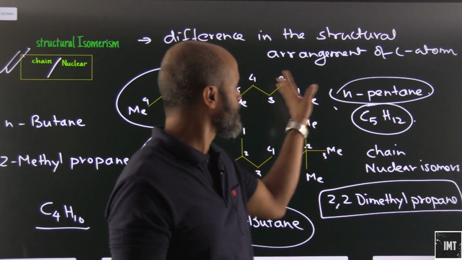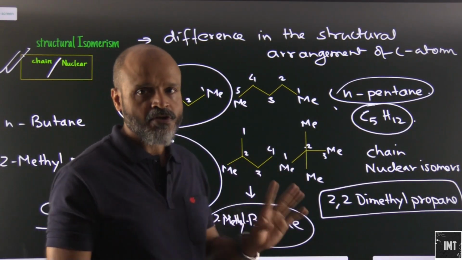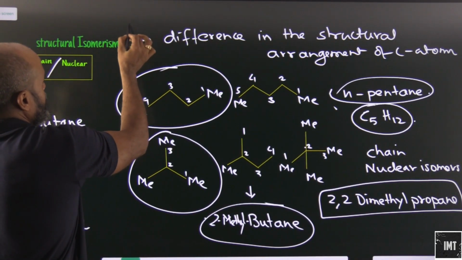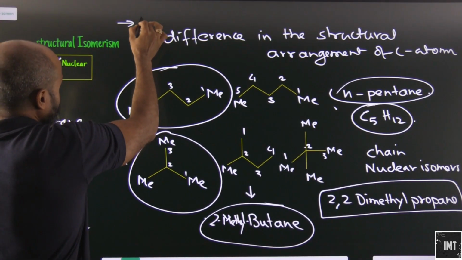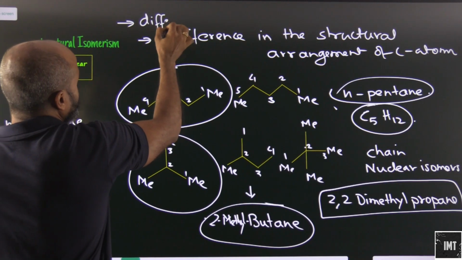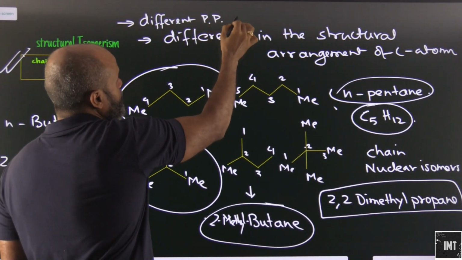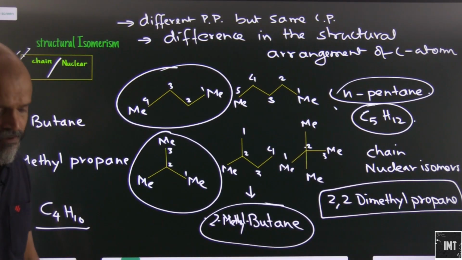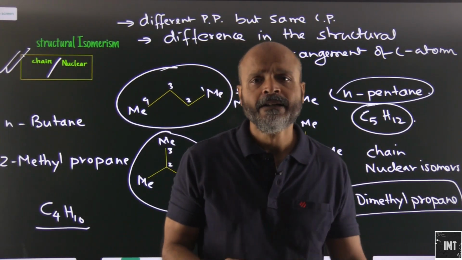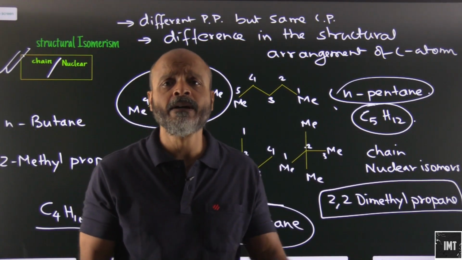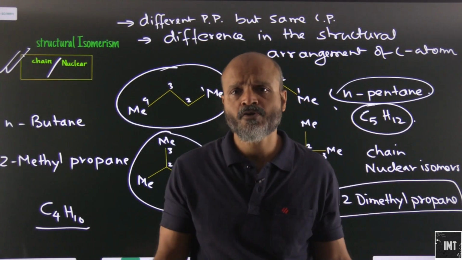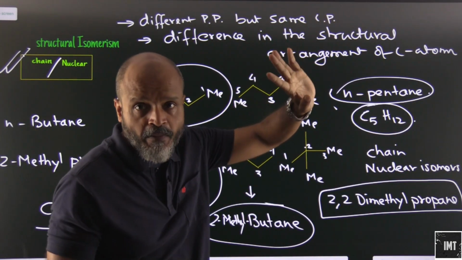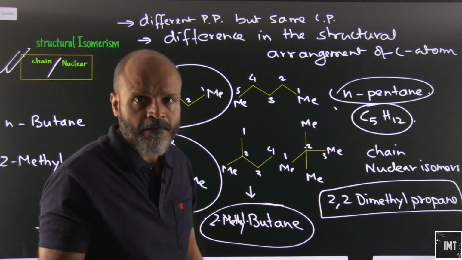carbon atoms. We can very well see that all of them have the same molecular formula, so obviously they will be displaying isomerism. One good aspect about chain isomerism or structural isomerism here is that they have different physical properties but almost the same chemical properties. Now when I talk about physical properties, we would mean melting point, boiling point. They will show a gradation in melting point or boiling point, refractive index, density, and so on and so forth. All of them will have the same chemical properties but different physical properties. Fair enough? Let's proceed ahead.